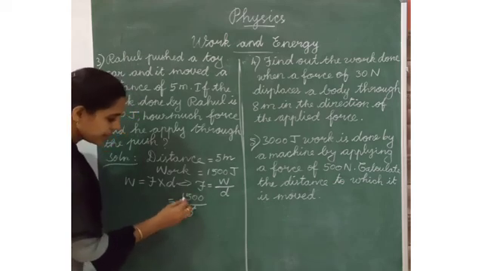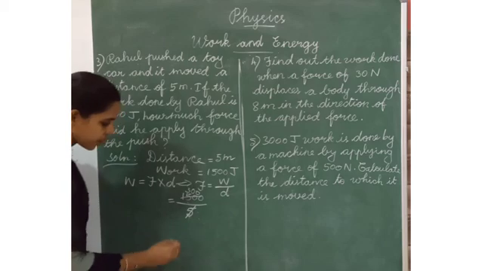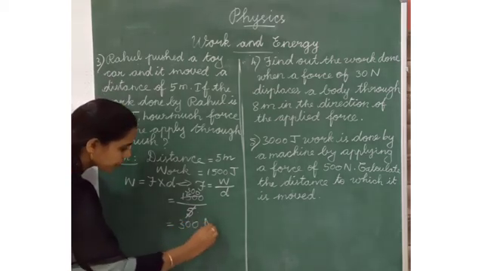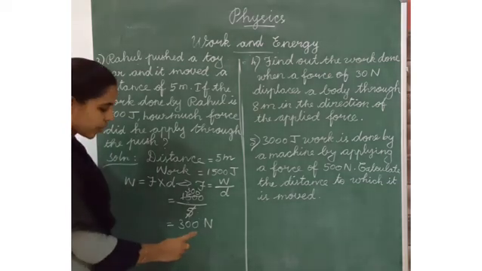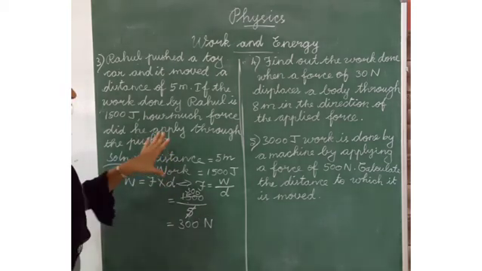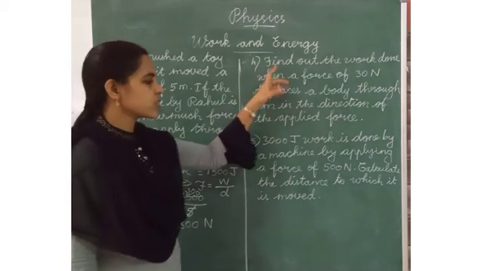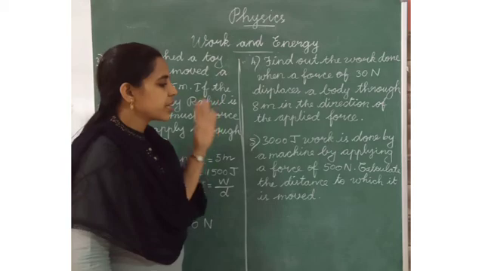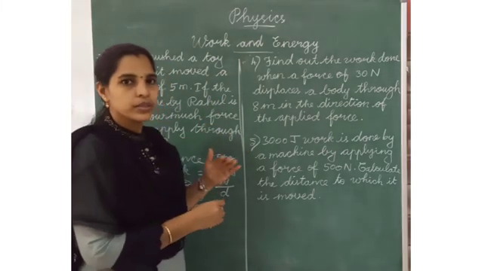1 5 is 5, 3 5s are 15 and 0 0. What is the answer here? 300 Newton. Okay. What is the unit of force? Newton. So, we have to write Newton. 300 Newton. This is the simple formula. Okay. Simple question. Very easy question. Next question. These are the two problems for homework. Okay. This is a very easy question. Now we have done some problems.